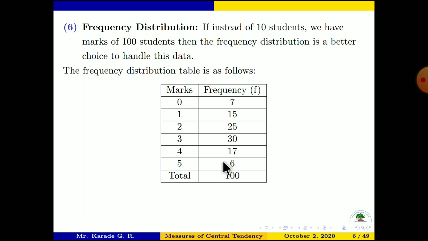If we add all these frequencies, it gives 100 because there are only 100 students. So this is the way of managing the given data.